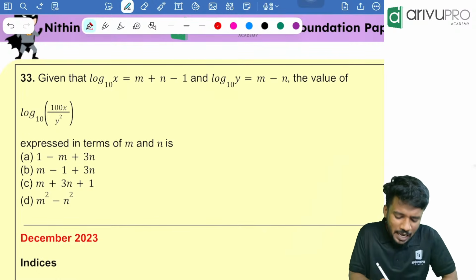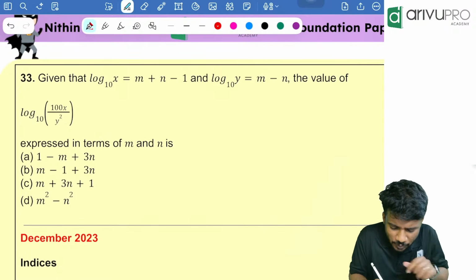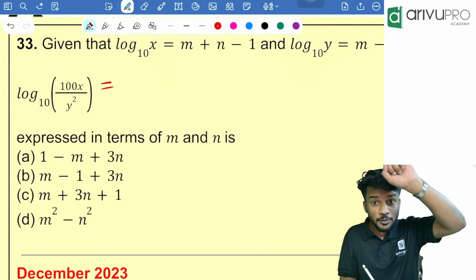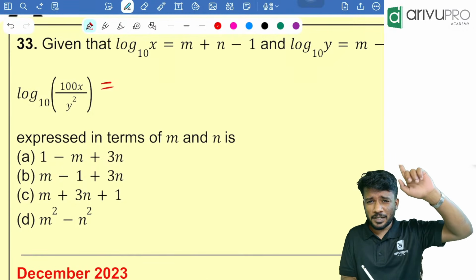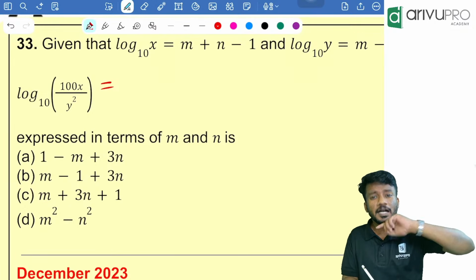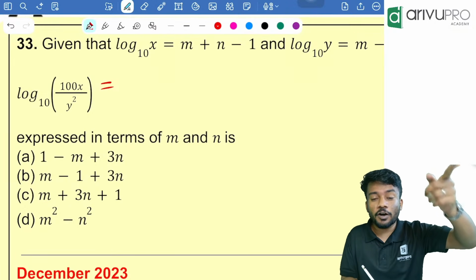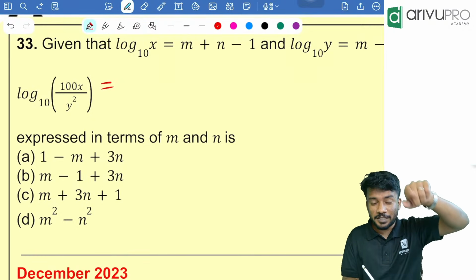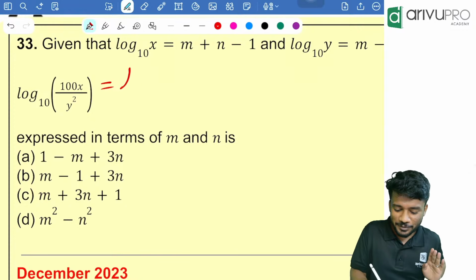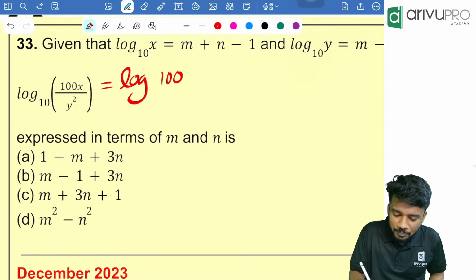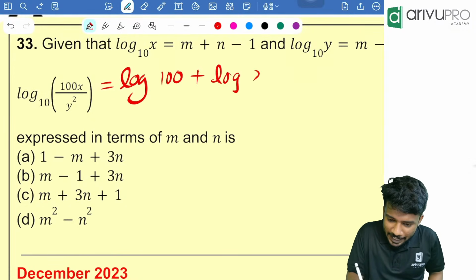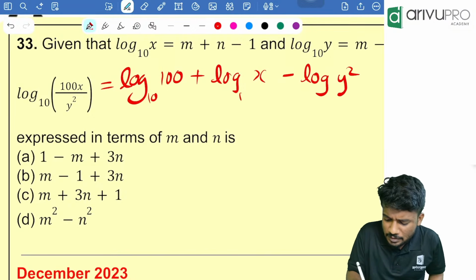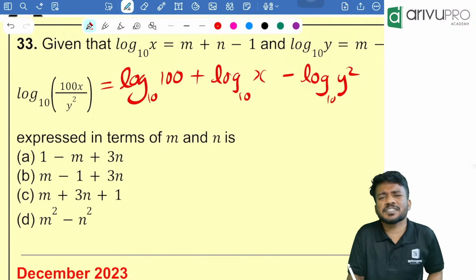It's a very good question. Even though you see m and n and all, it doesn't matter. It's very easy, just use the property of logarithm. So log of 100x divided by y square. People, I'll just write whatever is given there. You remember the question where I wrote log of 15 as log of 30 divided by 2, or log of 3 into 10 divided by 2. The same property we will use here: log of 100 plus log of x minus log of y square. Minus here because it is in the denominator.